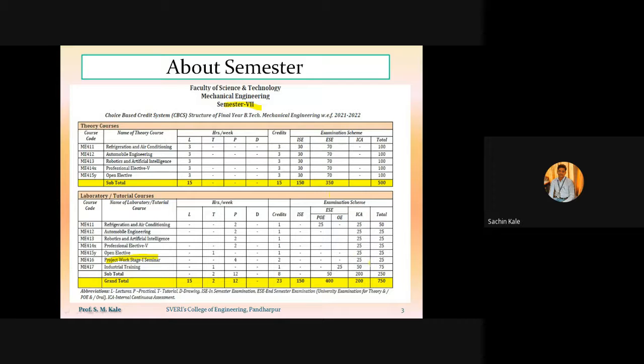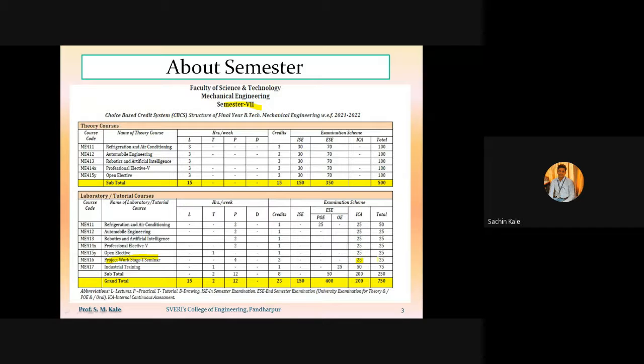Out of that, 25 marks will be there for project work stage 1, that is related to the seminar. As per our tradition, we have formed the project groups, and you all know who your project guide is.